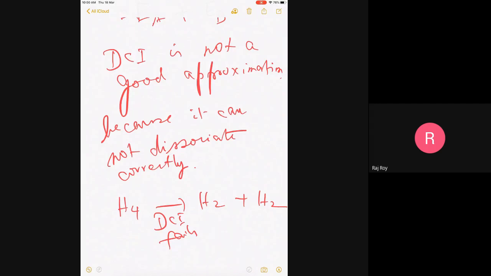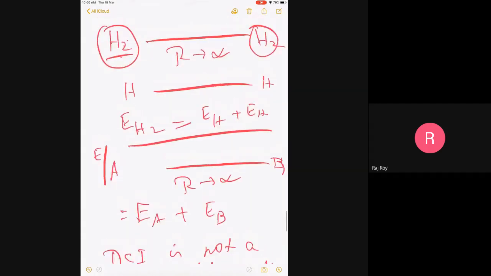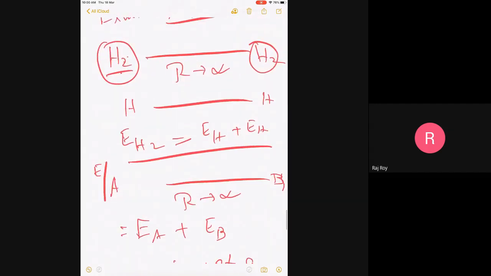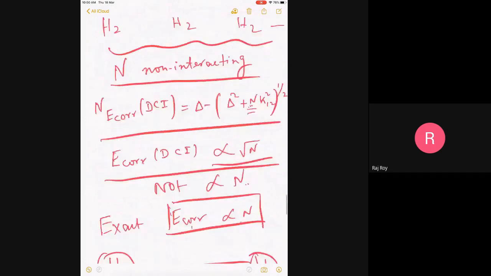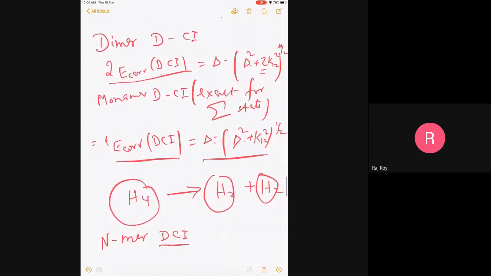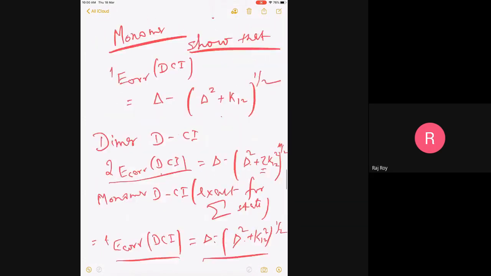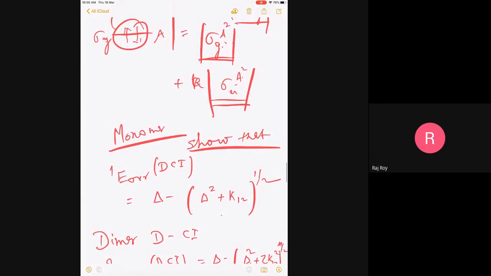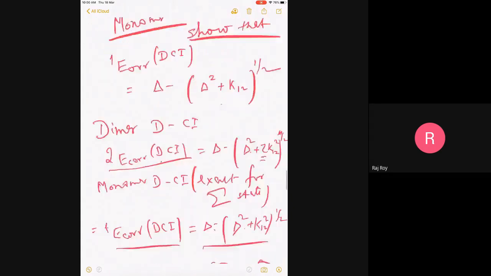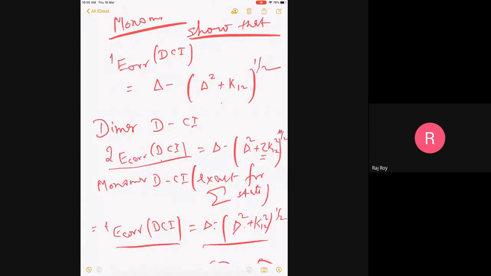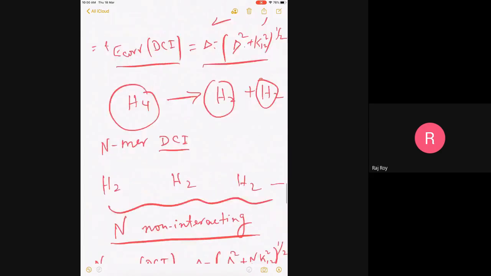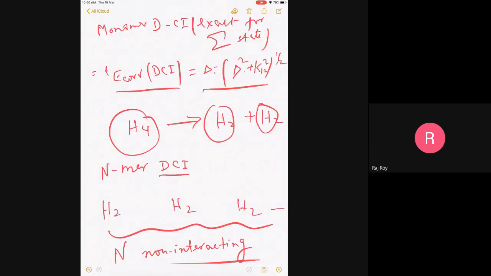So we will see this problem in more generality when I write down the DCI equation more generally. Today I wrote it down only with sigma g and sigma u, minimal basis, but I can write it with a larger number of basis functions and a larger system. But this is a very instructive problem because DCI is not exact, so it is not happening.